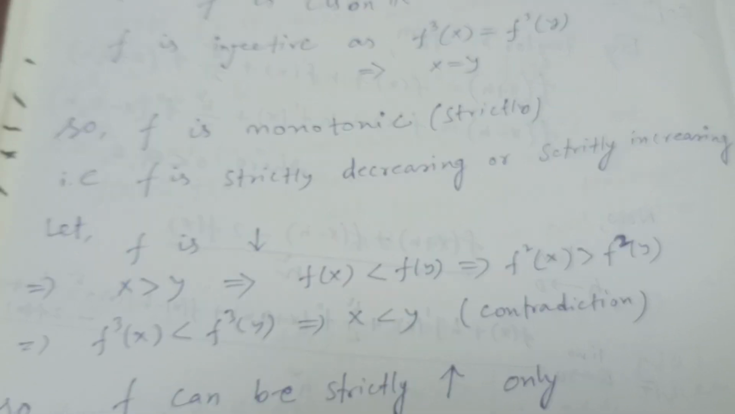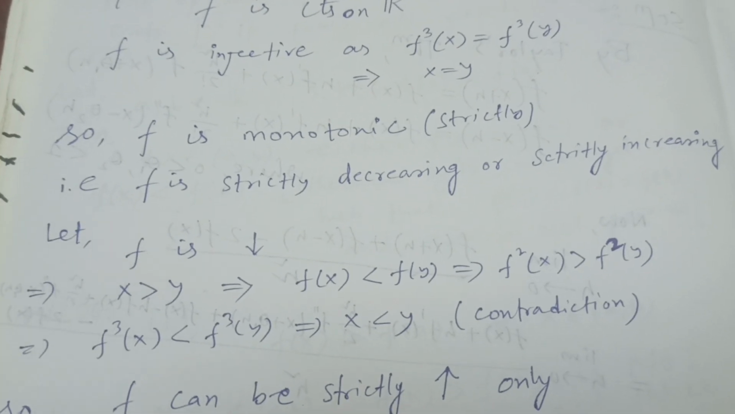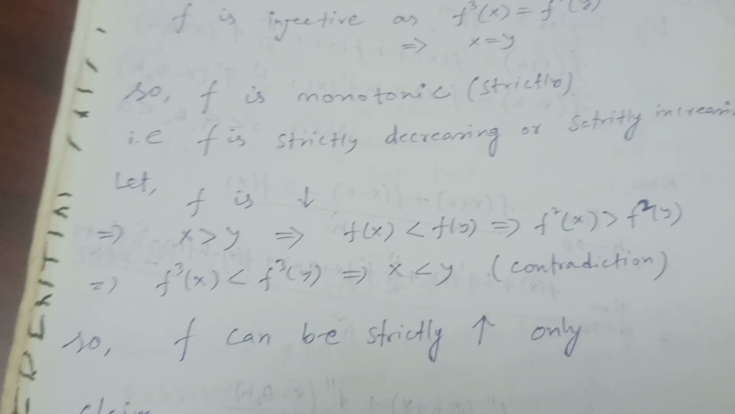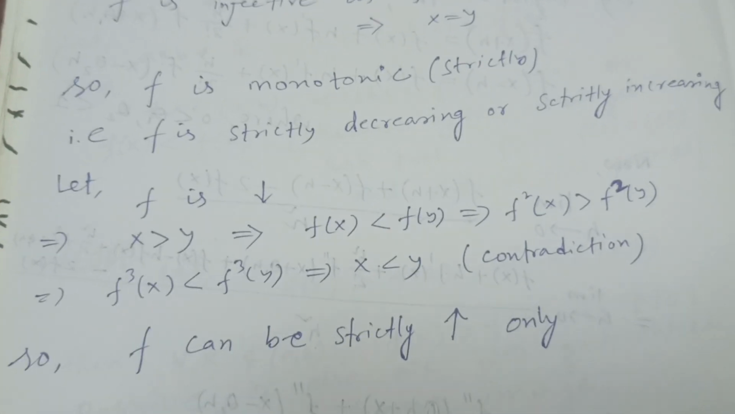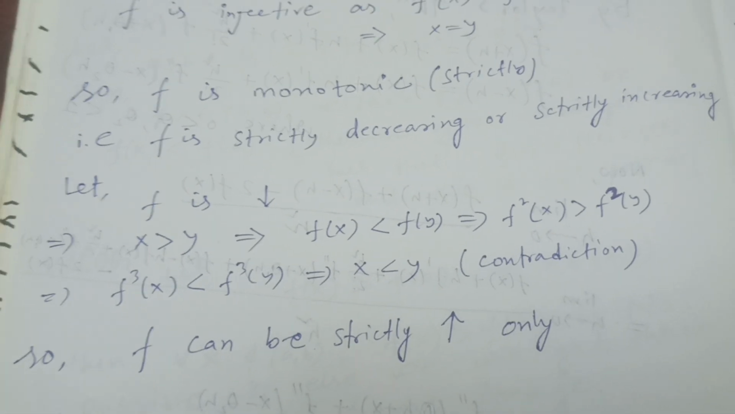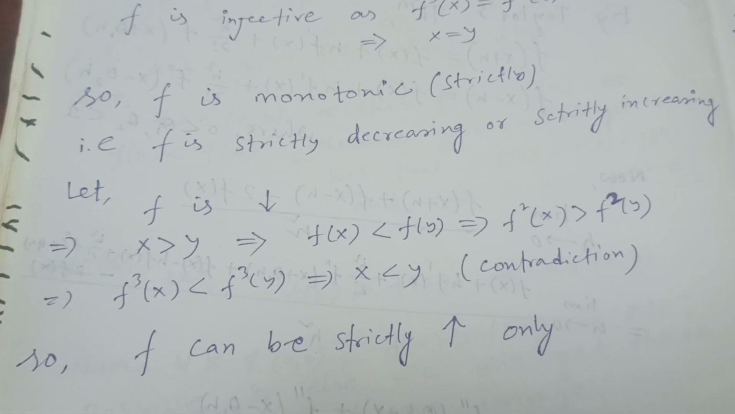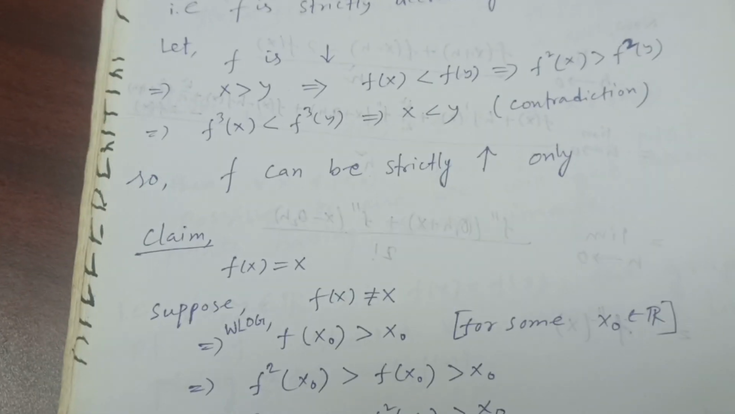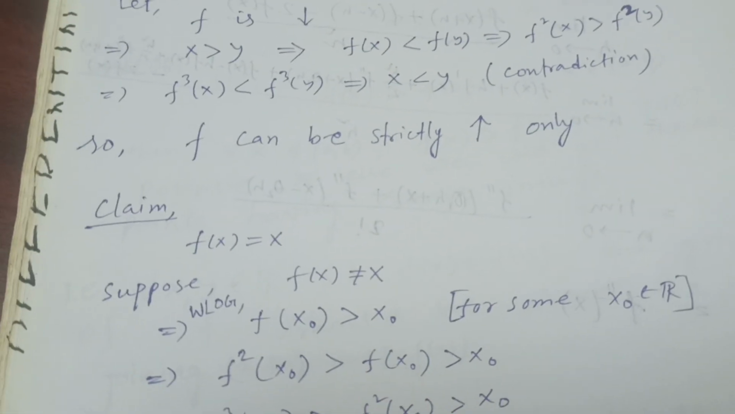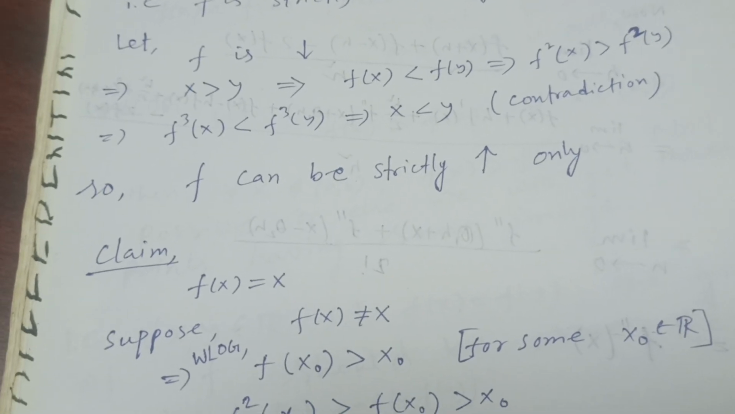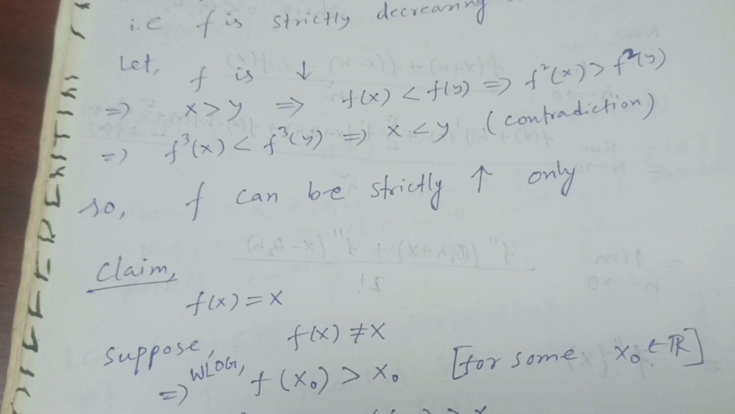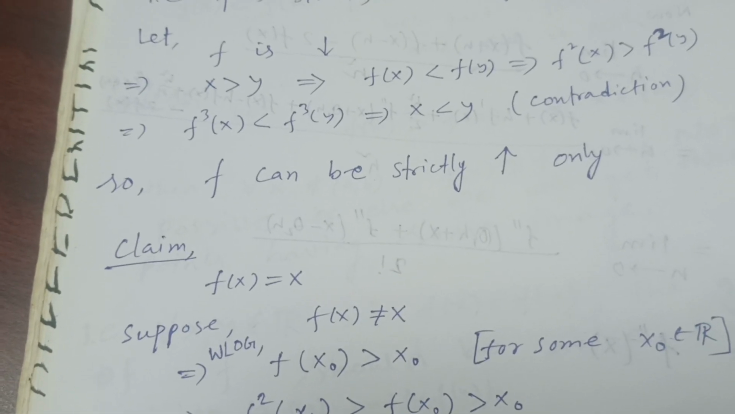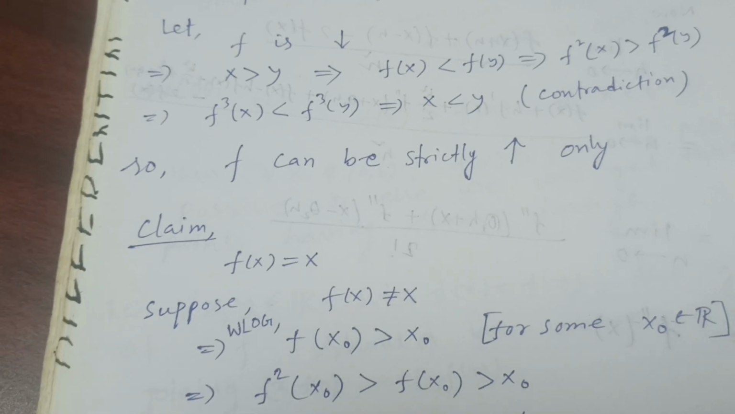So the observation is that f is not strictly decreasing. The only possibility is that f is strictly increasing. That is, if x is greater than y, then the three-times composition of f at x is always greater than the three-times composition at y. Now my claim is that f(x) = x. Basically, I'll prove that f is the identity function, that is, f(x) = x.